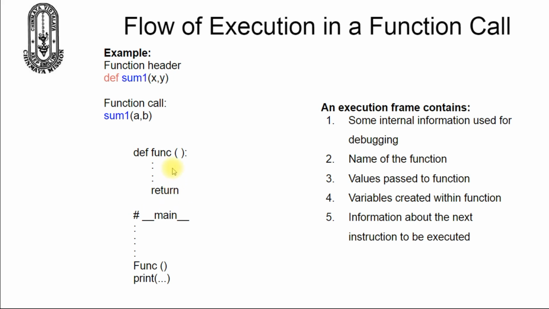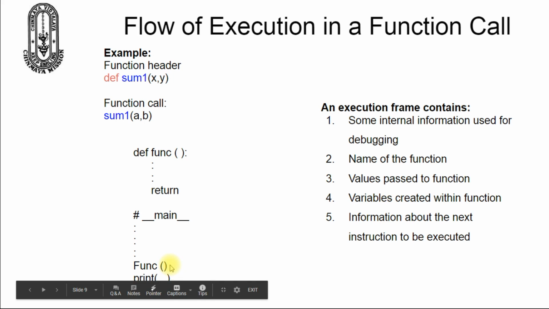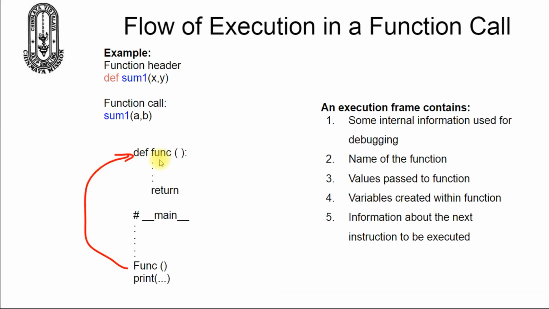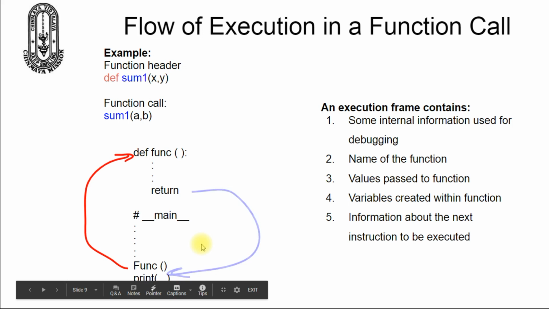So here we have an example. We have defined a function and we have written some statements in the main segment. Whenever a function call statement is encountered, an execution frame for the called function is created and the control is transferred to it. Here in our example, the function call is made here. The control is transferred to the function header and it executes all the statements in the function body. Whenever it sees the last statement of the function body or a return statement, the control returns to the statement from where the function call was made.